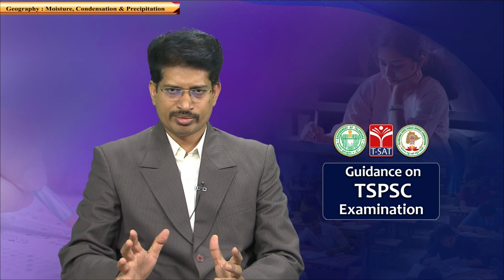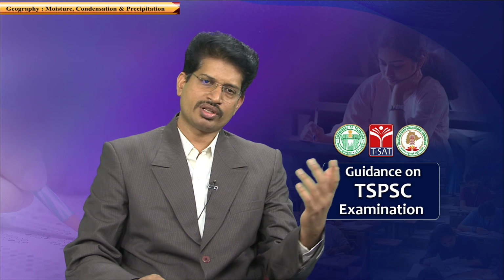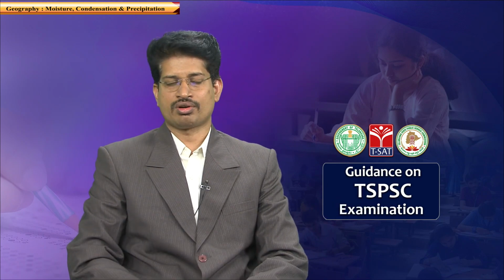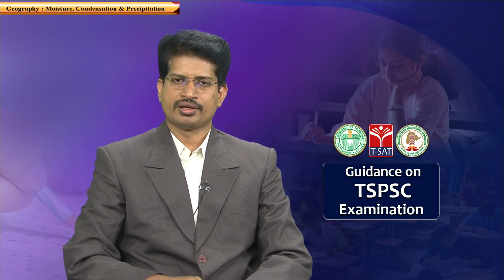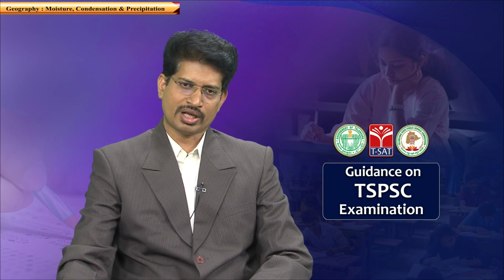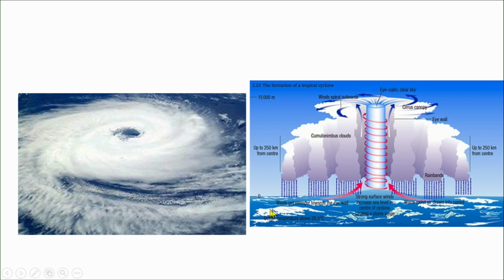At a point there must be a very low pressure, and this low pressure point must be surrounded by a high pressure region, so that wind blows from high pressure to low pressure, and this leads to the development of a whirlpool. At the base, the wind blows from the high pressure to the low pressure.